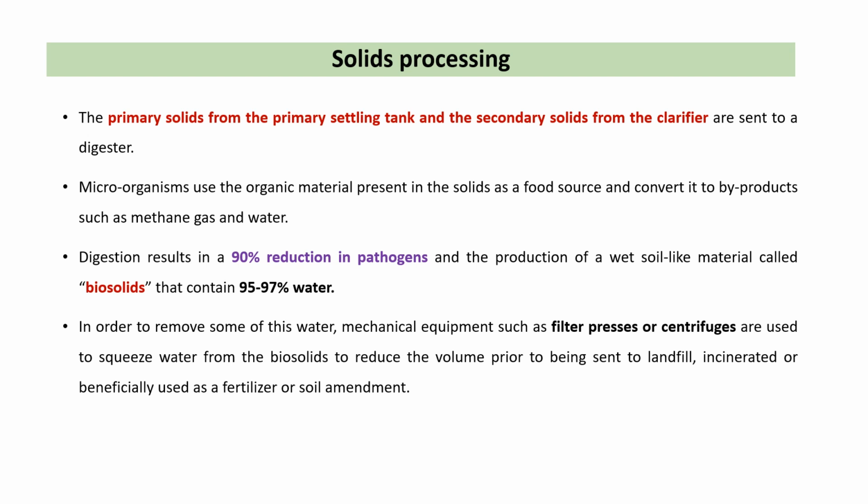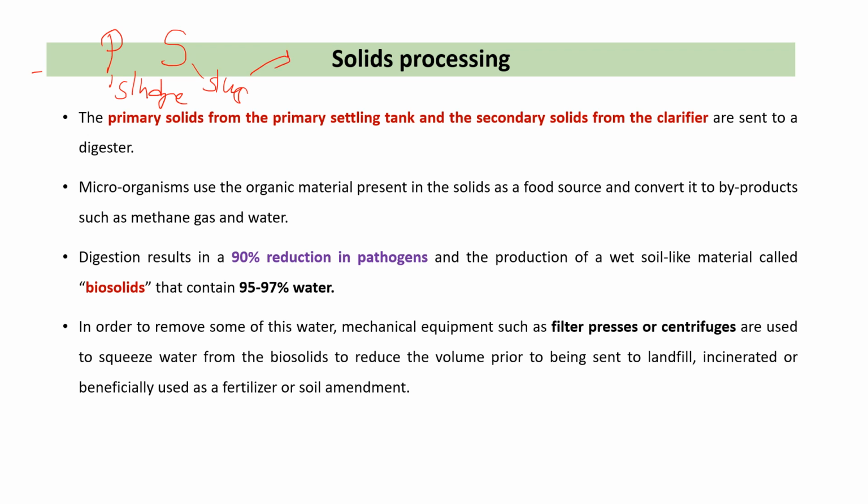Now the solid processing. Whatever solid material we receive through the process of wastewater treatment is known as sludge. During both primary and secondary treatment we receive sludge, and the processing of sludge is known as solid processing.